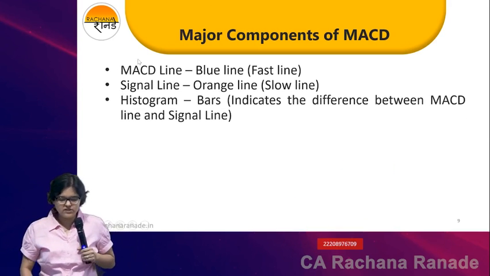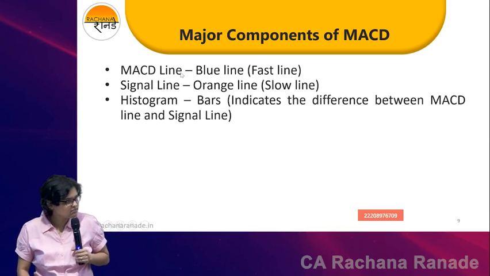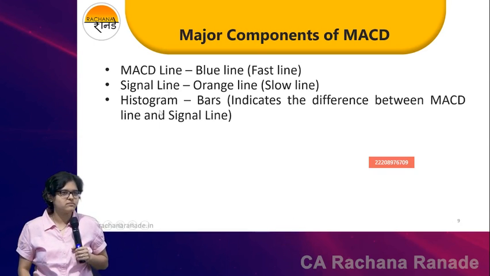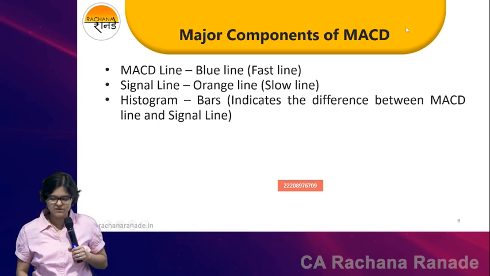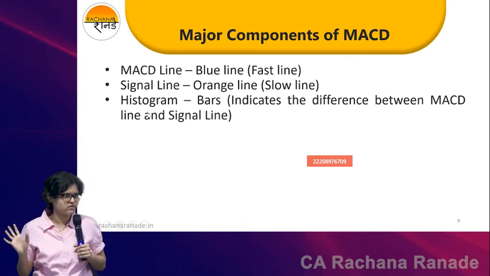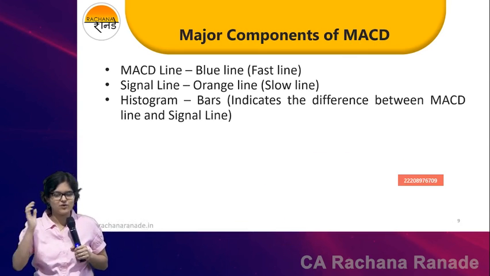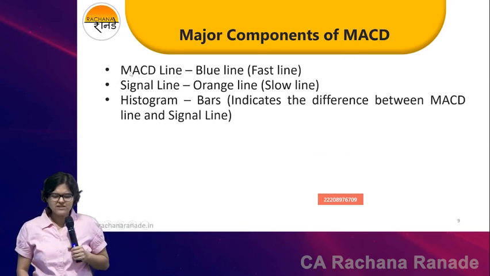We have 3 major components in MACD. One is the MACD line, one is the signal line, and one is a histogram. I know, all 3 words are new. When I started, you said that MACD is an unknown word. Now signal line and histogram are also unknown words. 2 more in addition. Okay. Now what is MACD?